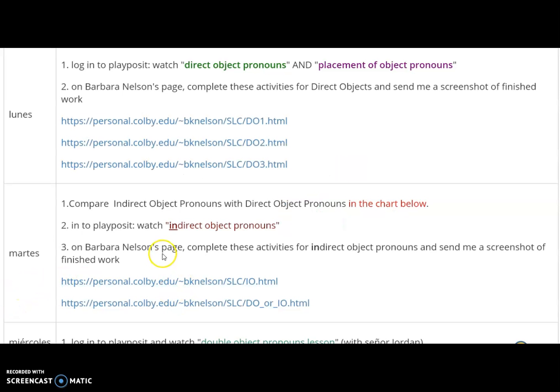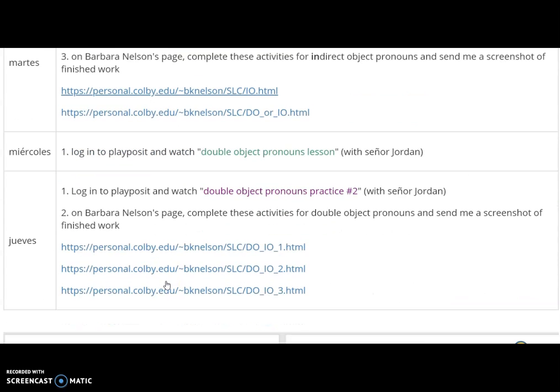Okay, I'm going to let you spend some time trying it with Barbara Nelson, and just send me a screenshot to show that you've done it. And hopefully this just helps you tell the difference between directs and indirects as we prepare for tomorrow's lesson when we do doubles together with Señor Jordan.